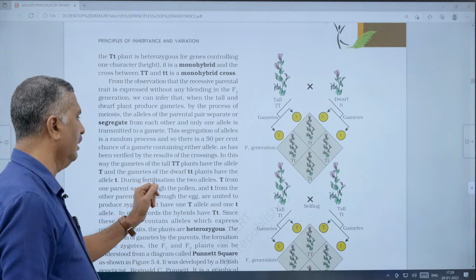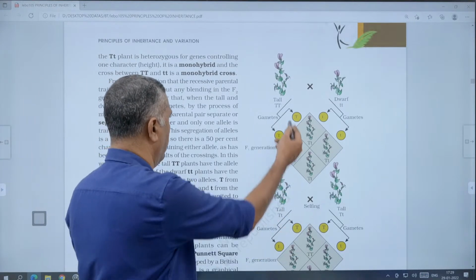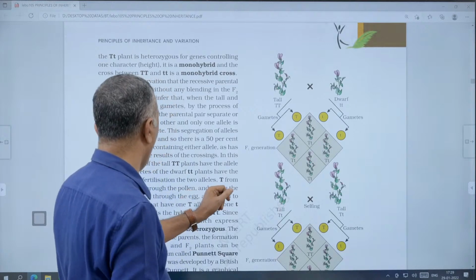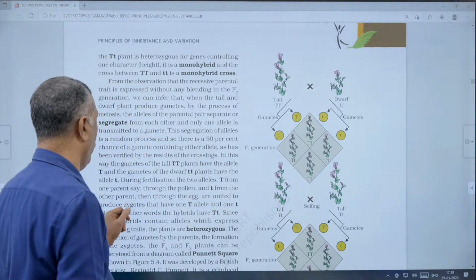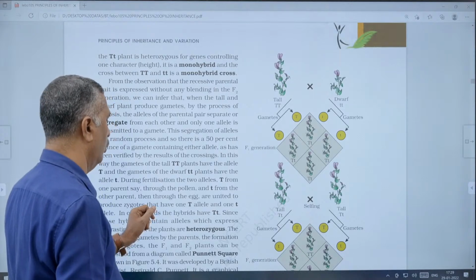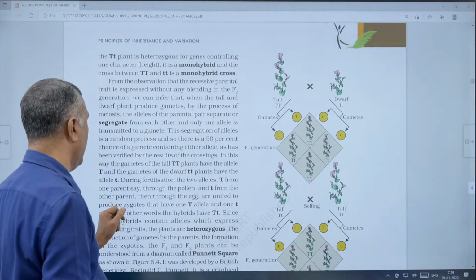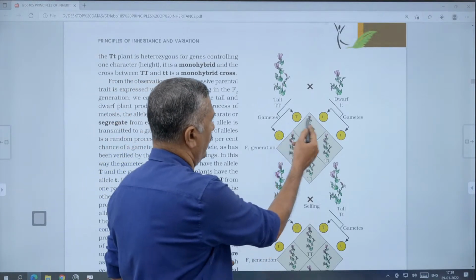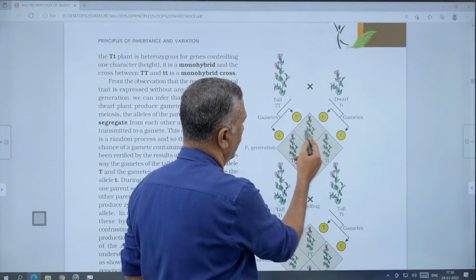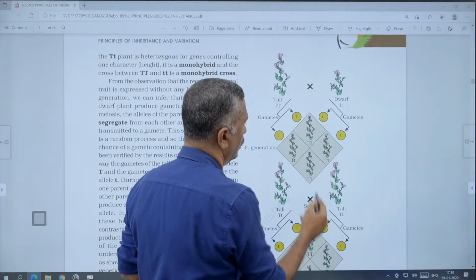During fertilization, the two alleles, capital T from one parent, through the pollen, and small t from the other parent, through the egg, unite to produce zygotes. The zygotes have one capital T allele and one small t allele, that is, capital T with small t, to form the zygote.